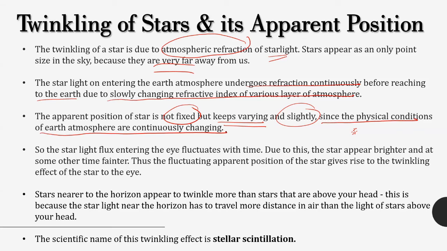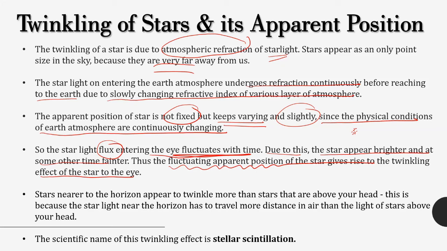Right? So the starlight flux, what is flux? Flux is the amount of light rays reaching us, entering the eye, and it fluctuates with time. We are not able to see the same amount of light reaching us all the time. It varies, it fluctuates with time. Due to this, the star appears brighter and sometimes fainter. The fluctuating apparent position of the star gives rise to the twinkling effect of stars to the eyes.